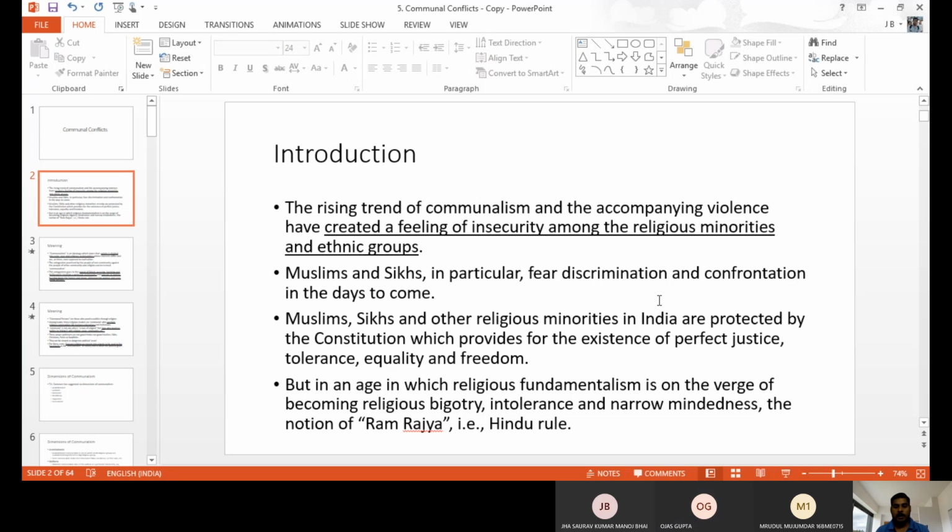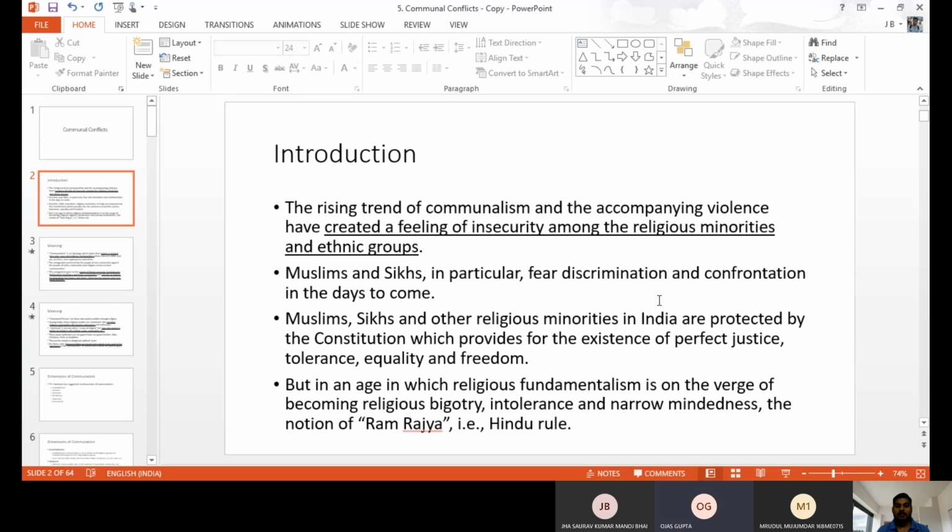For example, if a person feels proud because he belongs to some religion or some caste, and because of that he discriminates against people of other religions and castes, that is communalism. A dominant person exploits or uses violence against minority people. Between majority and minority, there is some kind of violence; that is communal violence. So when people feel proud, discriminate against others, and make another group insecure and uncomfortable, that is communalism.